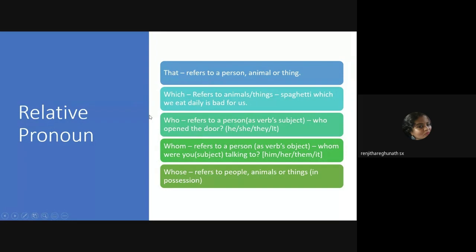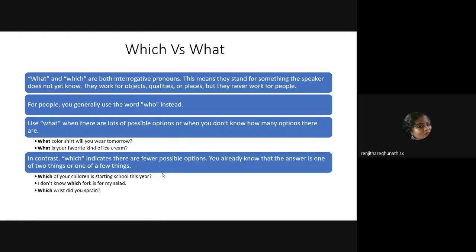Now, next in the text, there is a sort of a confusion regarding which and what. Okay. Which and what? What is the basic difference between which and what? When do you use which and when do you use what?